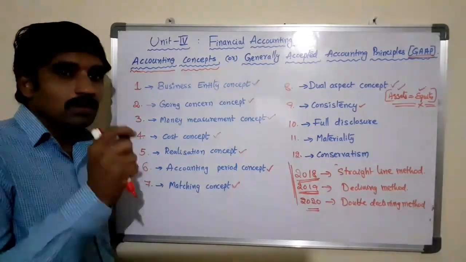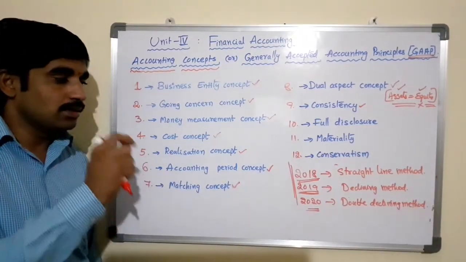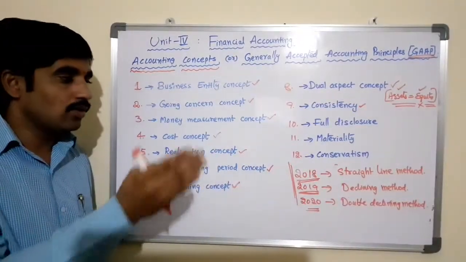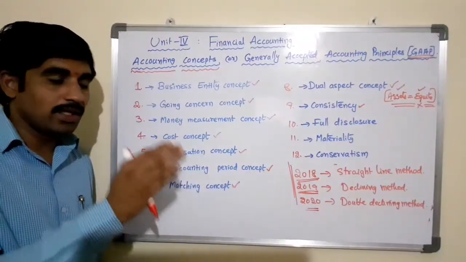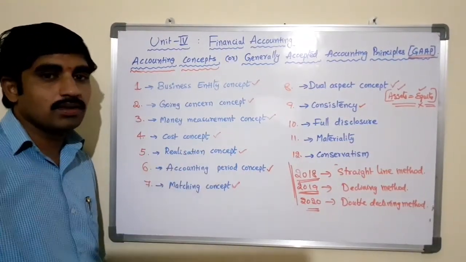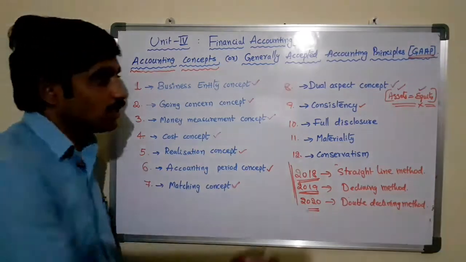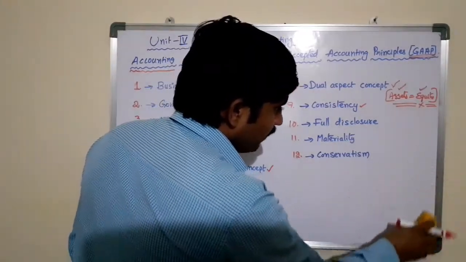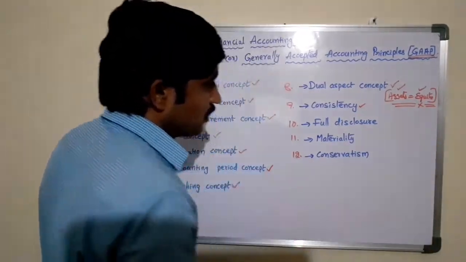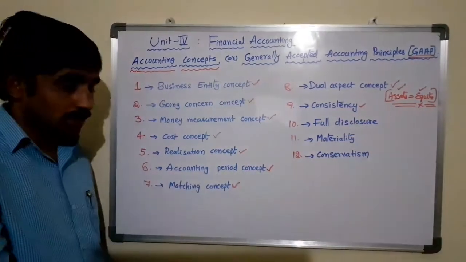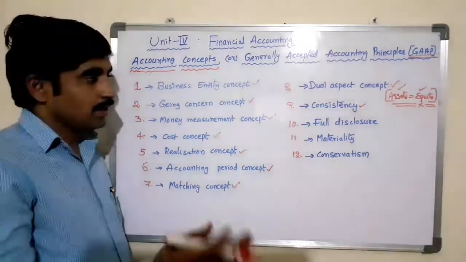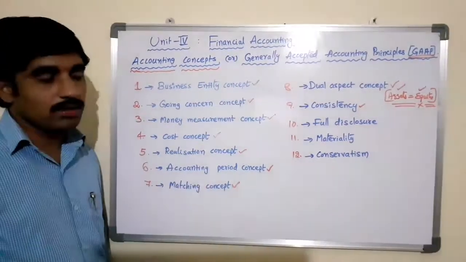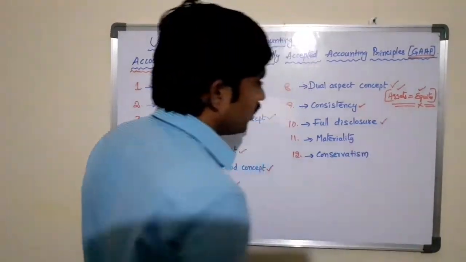So follow such accounting policies in order to compare the value of the assets, the business performance, or the value of the business from one accounting period to another. So consistency means following the same methods of depreciation and stock valuation for a long period in order to compare the performance of the business from one period to another. The next one is full disclosure.